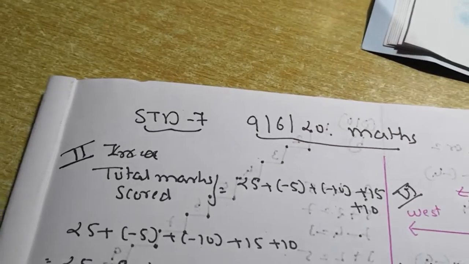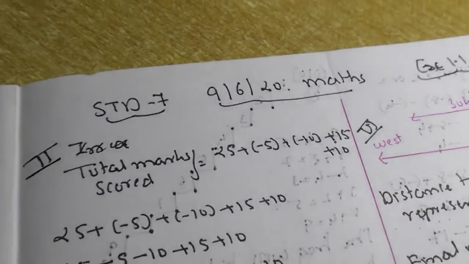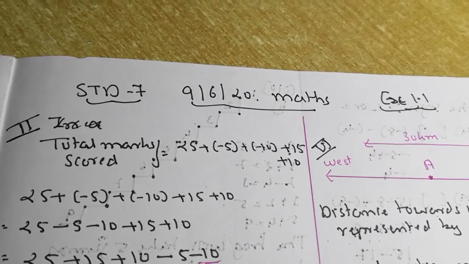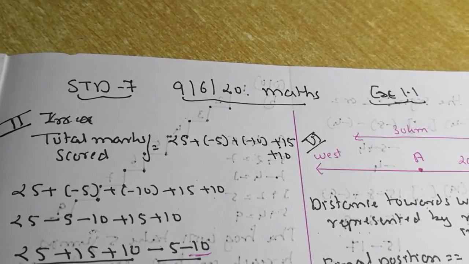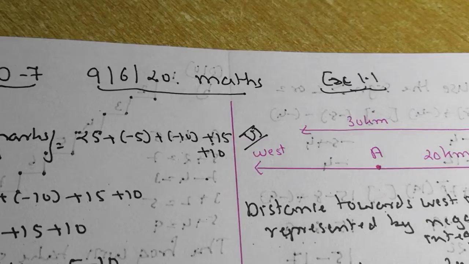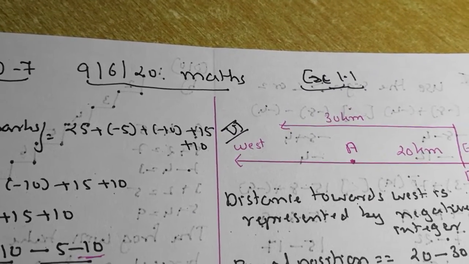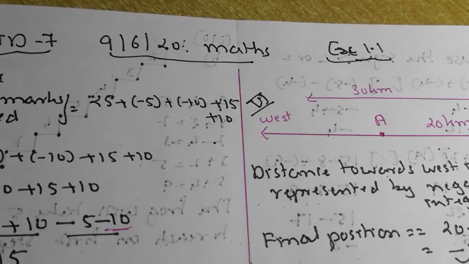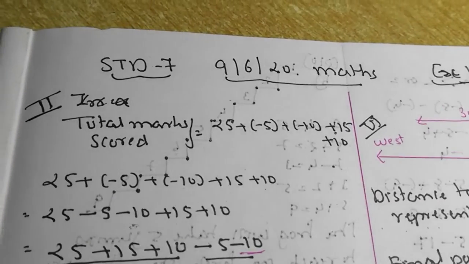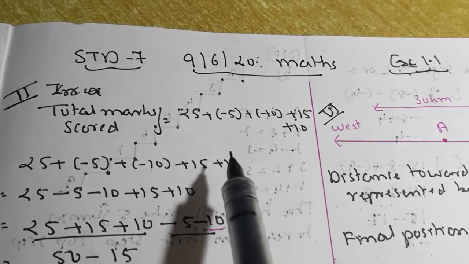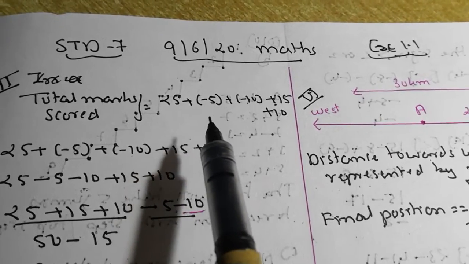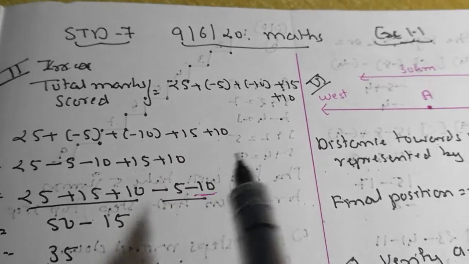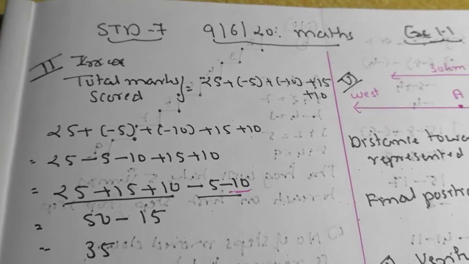Well, now let us start with question number 2. In this question, Jack is attending a quiz. In that, he is giving 5 answers. For each right answer, there is positive marking, and for each wrong answer, there is negative marking. So total marks for the 5 quiz questions are 25, -5, -10, +15 and +10. So you have to find out what was his total score.